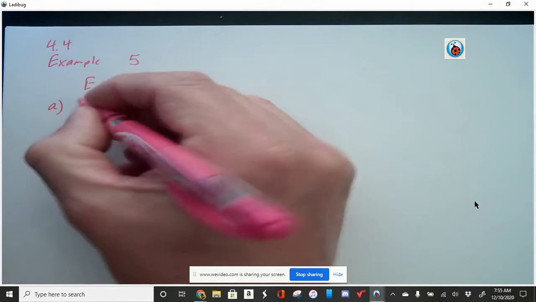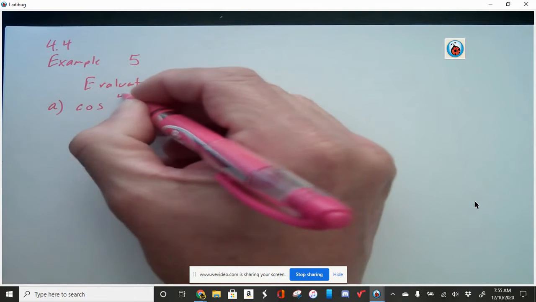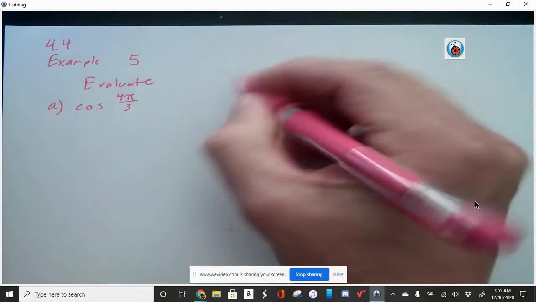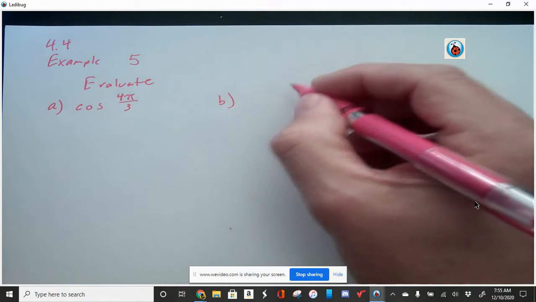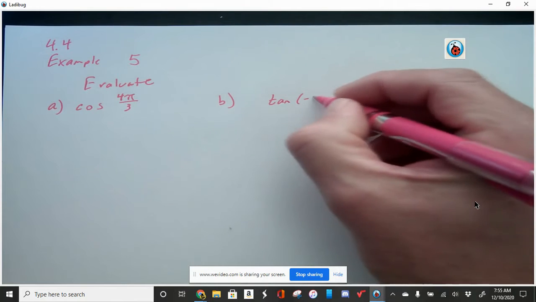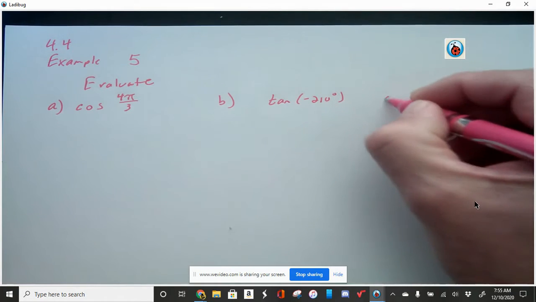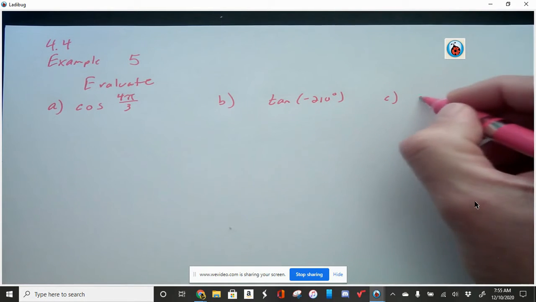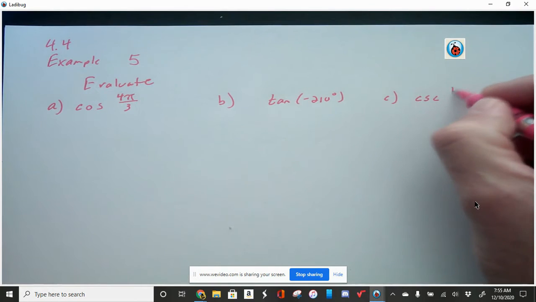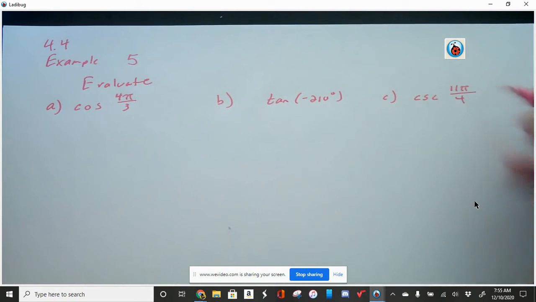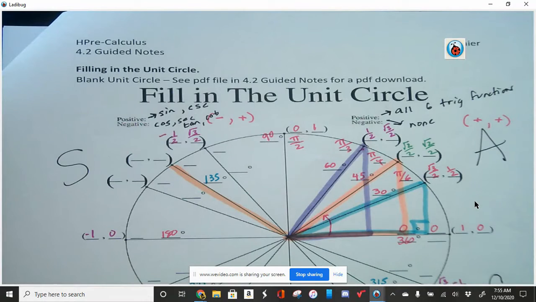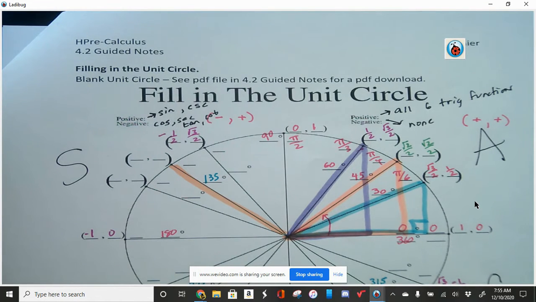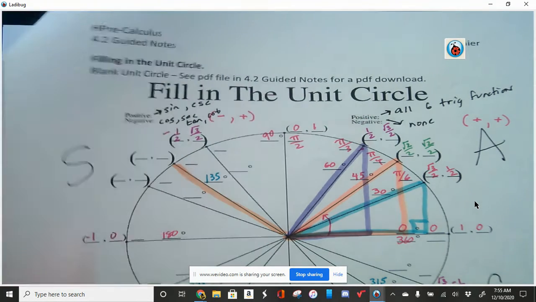We're going to evaluate the cosine of 4 pi over 3. We're going to evaluate the tangent of negative 210 degrees. And we're going to evaluate the cosecant of 11 pi over 4. I will be using the unit circle to help identify where the terminal side of those angles exists, and when I say where, I'm talking about which quadrant.